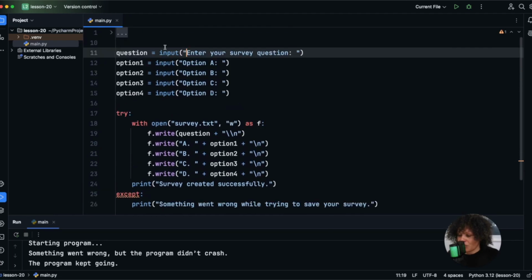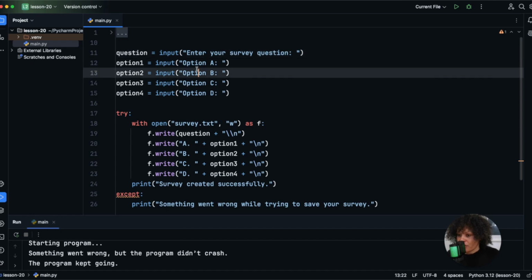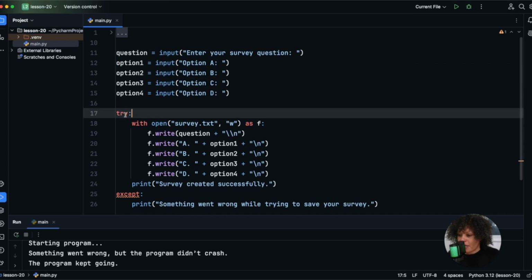So let's go through this line by line. So right here in question, this is going to ask the user to type in the main question for their survey, and it's going to store it in a variable question. Then we're going to have this input option A, and this is going to get the first possible answer, and it stores it in option 1. And then the next 3 lines, they gather the remaining answer options, so B, C, and D, using an input to store them in separate variables. And then now we jump to try, and this starts our try block.